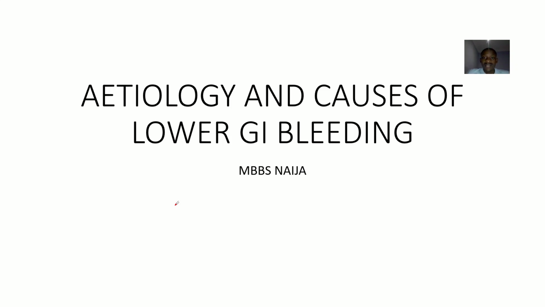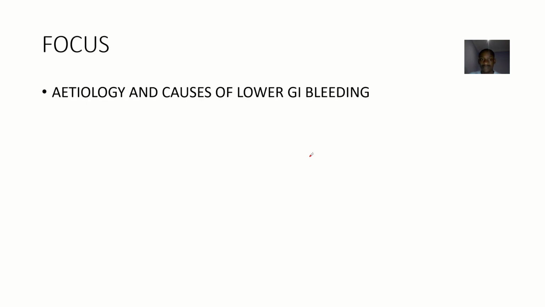Let's look in depth at the etiology or causes, right? When you say etiology, it's like the origin, okay? Origin could also mean the causes, right? So, etiology of lower gastrointestinal tract bleeding.